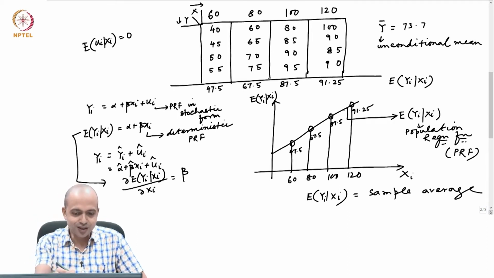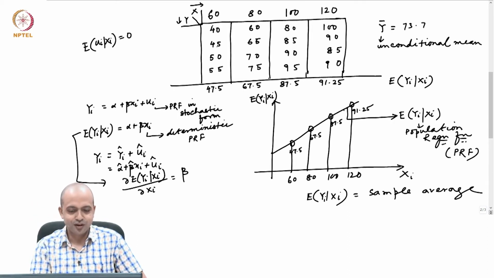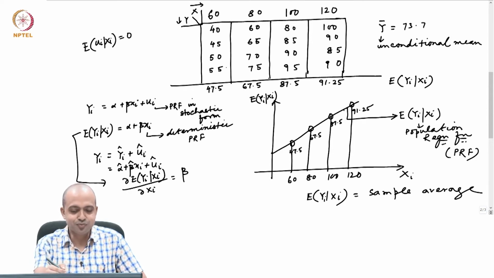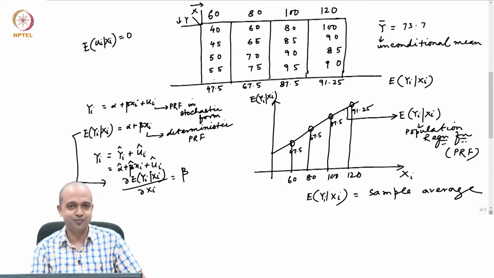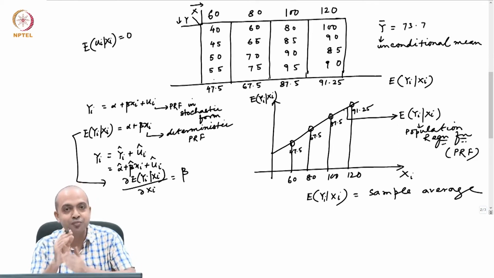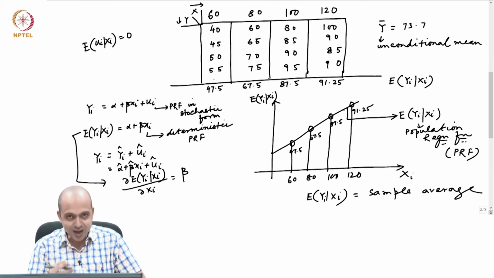But if you look at this group, when the income level is 60, not all the people have consumption level 47.5, rather there are consumption levels of 40, 45, 50, 55. That means we are committing some kind of mistakes in predicting somebody's consumption with the help of the income.